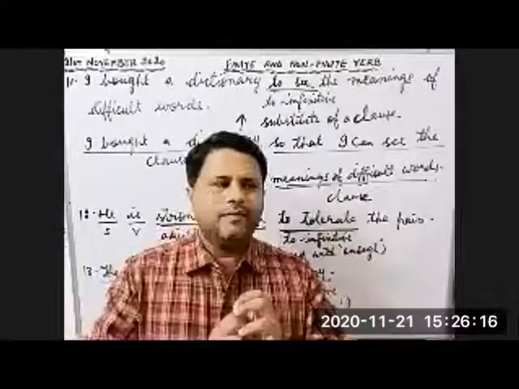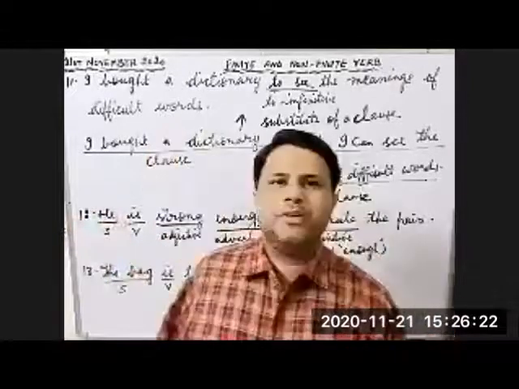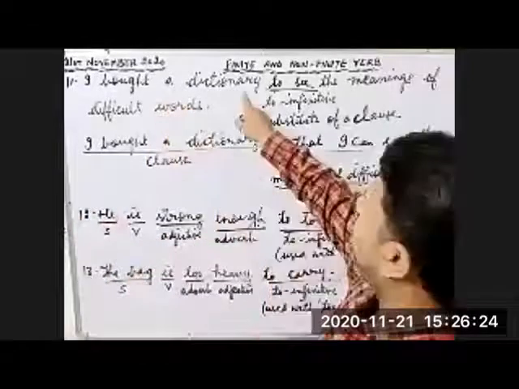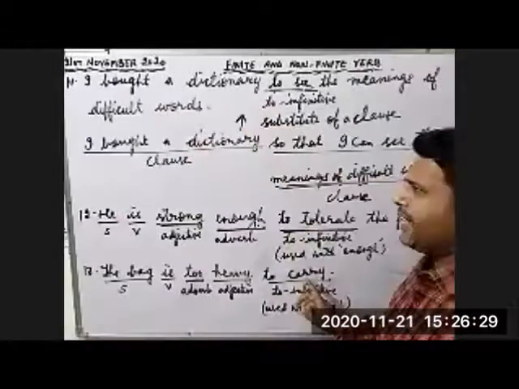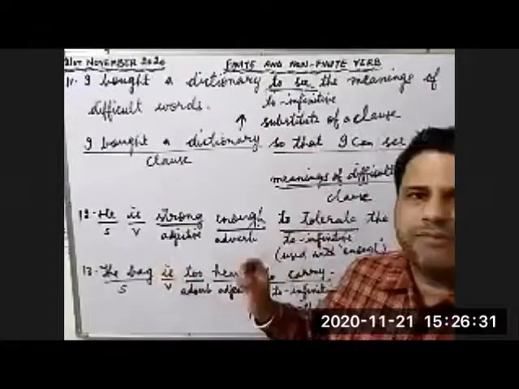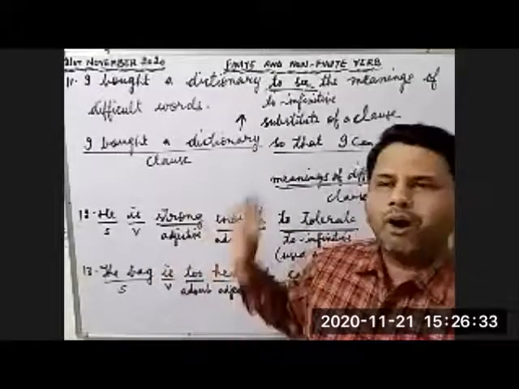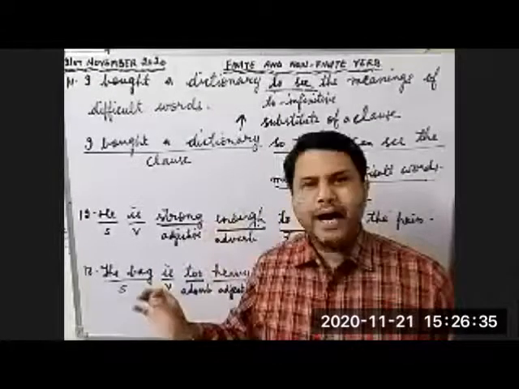Children, we have done all the uses which we have done so far. They are the active uses. Whether you take this example, to see, to tolerate, to carry, here we have used to infinitive in active form. All the sentences we have written are in active form.